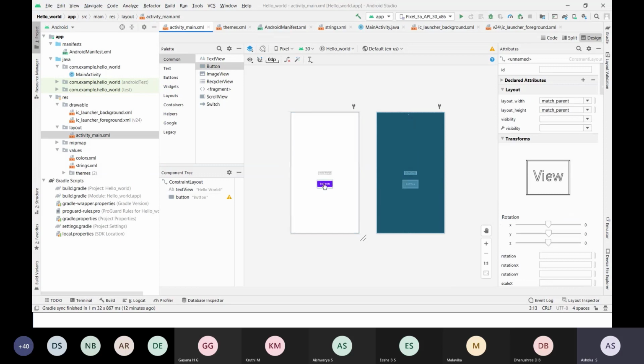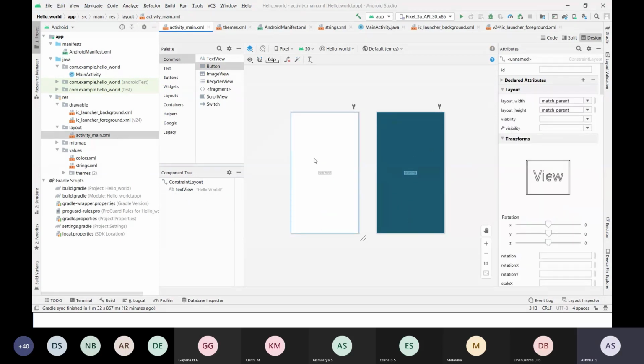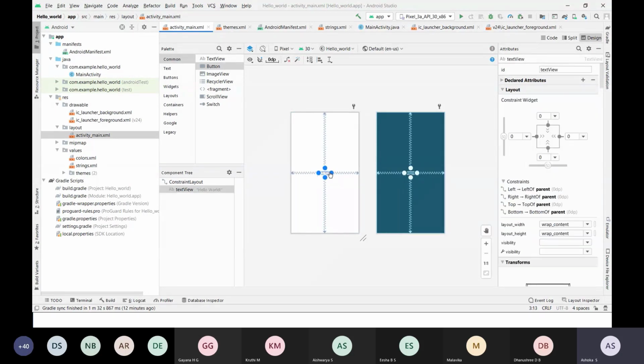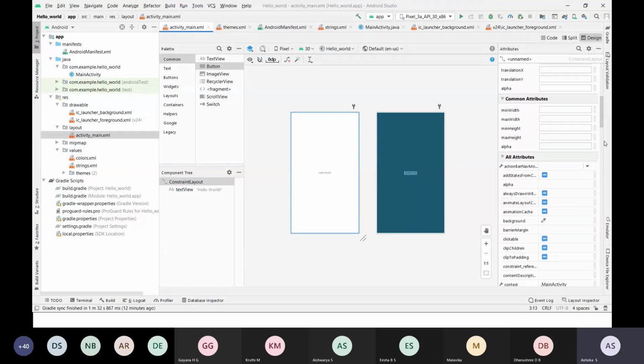Okay, so now this is the button. By default, whenever you select an empty activity, it has a default one text box. Now if you want to change this, see, by default it's showing Hello World, right? So I can change the text here.